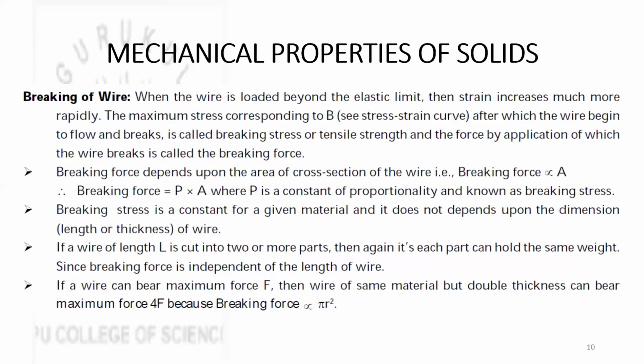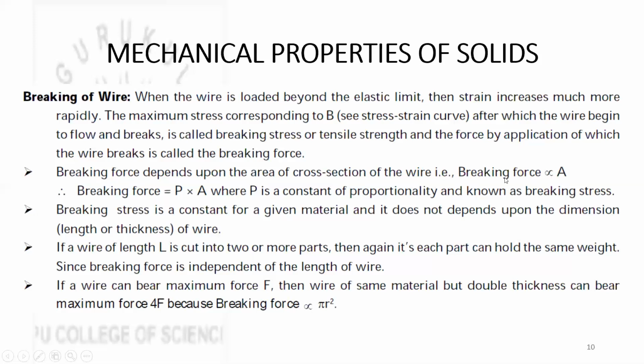Then, if a wire of length L is cut into two or more parts, then again each part can hold the same weight, since breaking force is independent of length of the wire. Keep in mind when you are thinking of cutting the wire of length L into two or more parts, in general it is along the length. So when you are changing the length, there is no change in area of cross section.